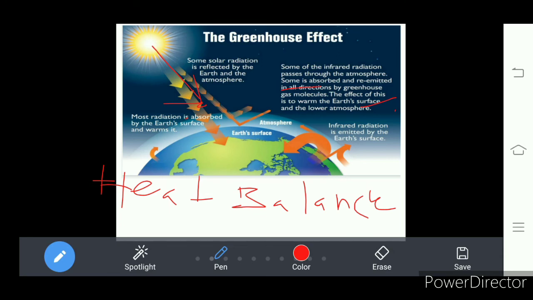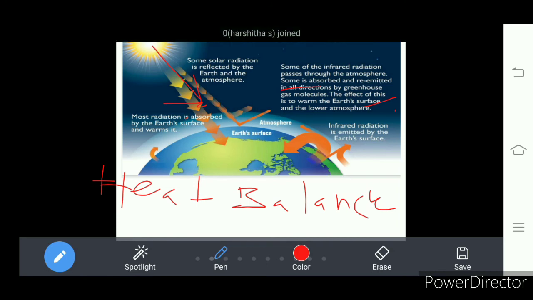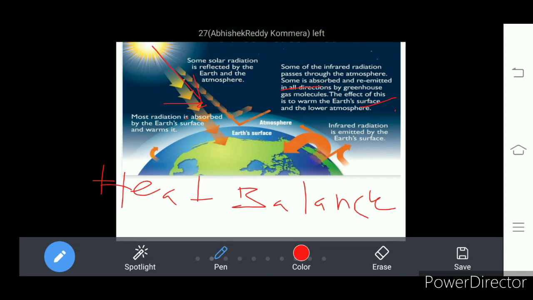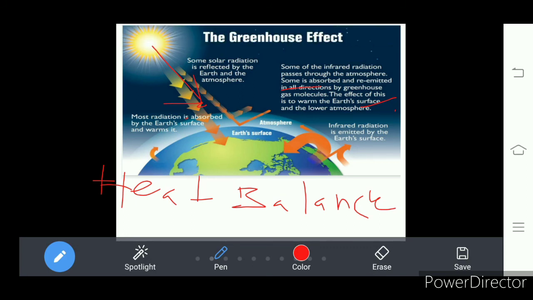If the earth releases more heat, what will happen? It becomes cold. The earth turns very cold, so that it is also not suitable. So maintaining heat balance is a very important thing. The earth maintains a balance in receiving the heat and releasing excessive heat into the air. So what we call it is heat balance.